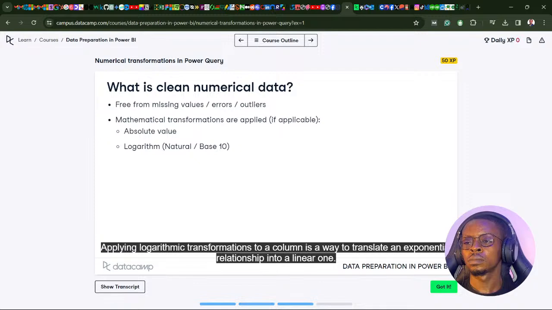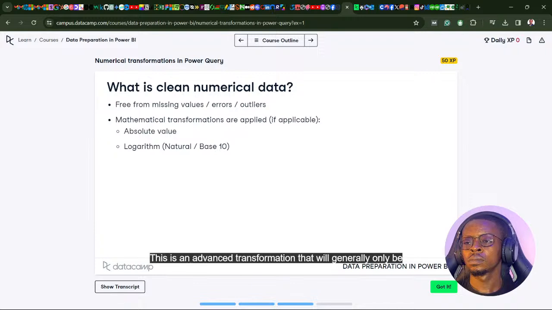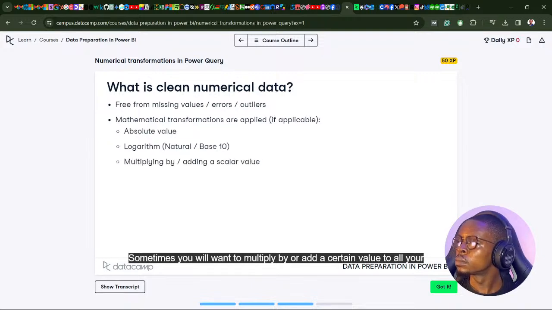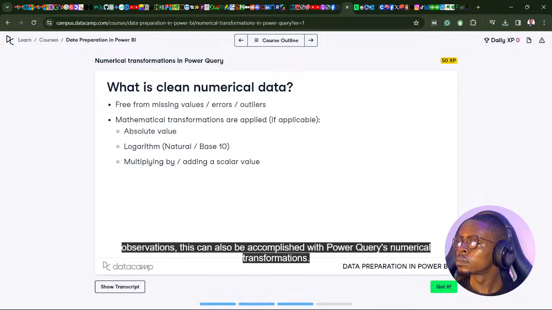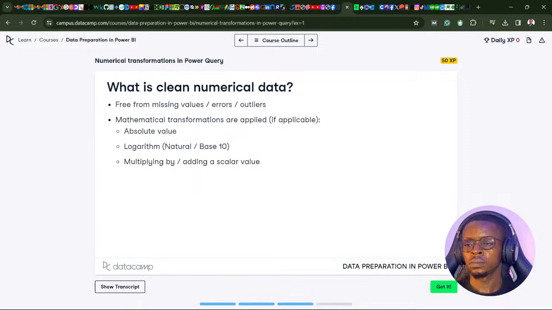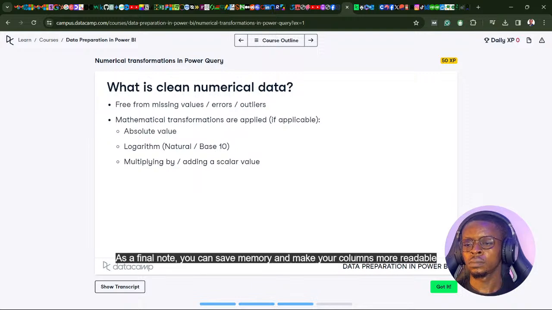Applying logarithmic transformations to a column is a way to translate an exponential relationship into a linear one. This is an advanced transformation that will generally only be applied if you have a good statistical or mathematical basis for using it. Sometimes you will want to multiply by or add a certain value to all your observations. This can also be accomplished with Power Query's numerical transformations. As a final note, you can save memory and make your columns more readable by rounding your data in Power Query to reduce the amount of decimal places. This is especially recommended if you have many rows in your dataset.